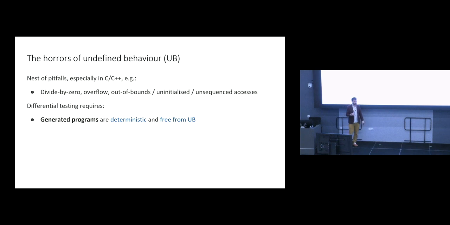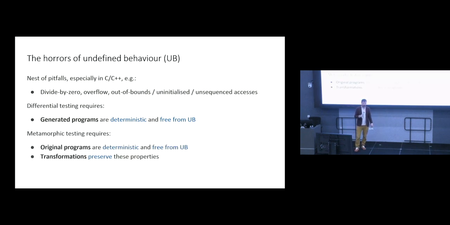And I'm going to talk about this in a bit more detail later on. It's a lot more subtle than I realized before I got interested in this kind of area of computer science. So differential testing requires that generated programs are free from undefined behavior, and metamorphic testing requires that the original program is deterministic, free from undefined behavior, and that the transformations don't poison the program by introducing any such problems.